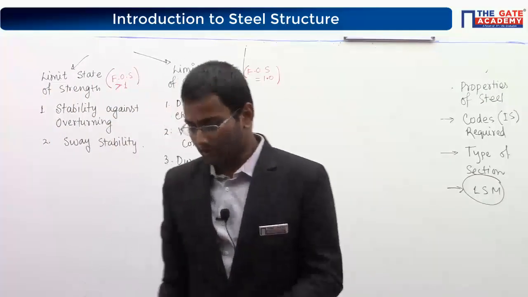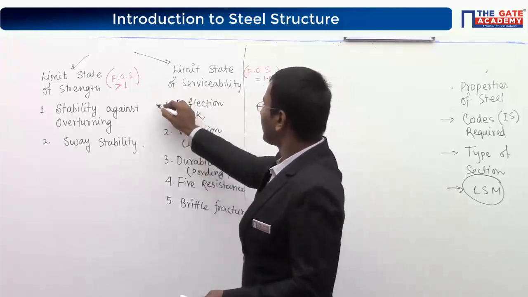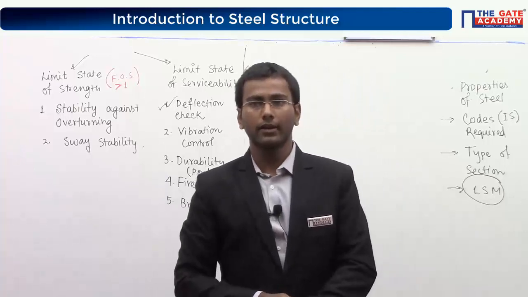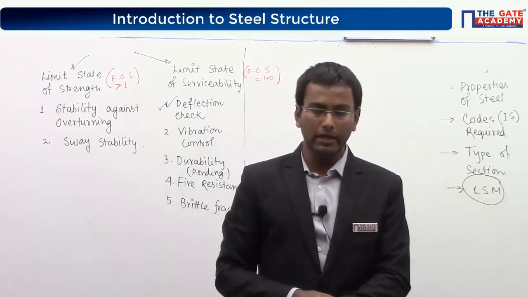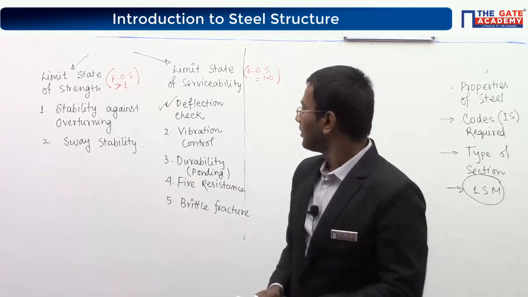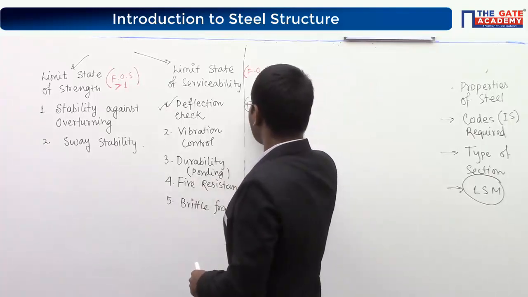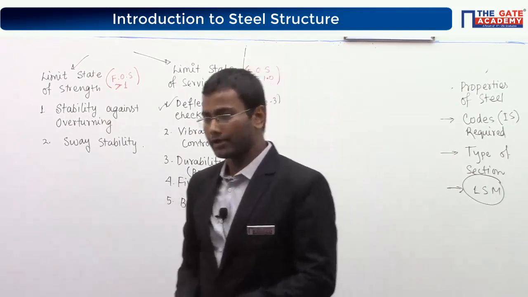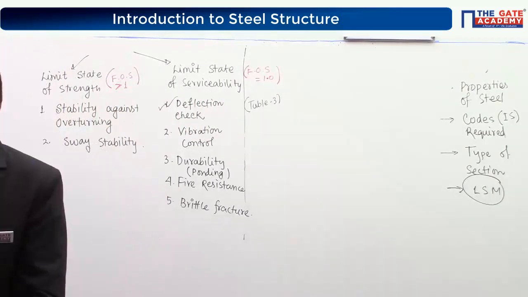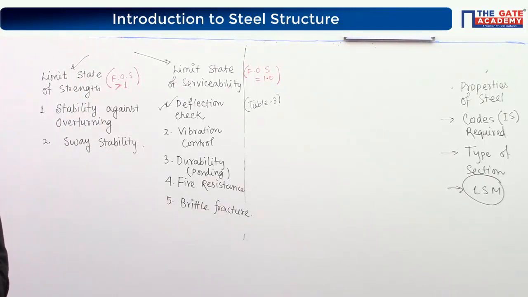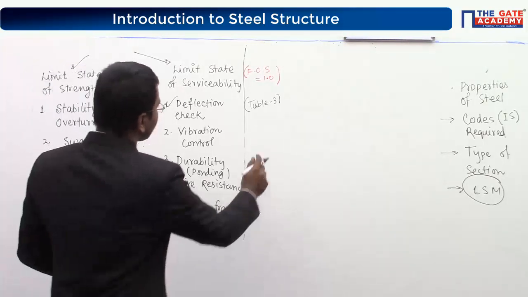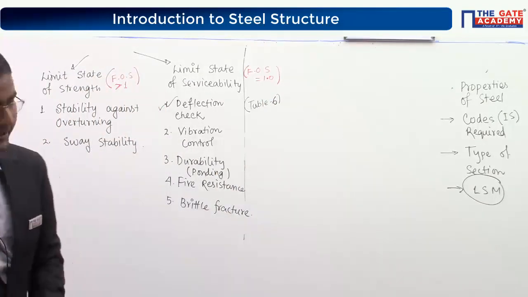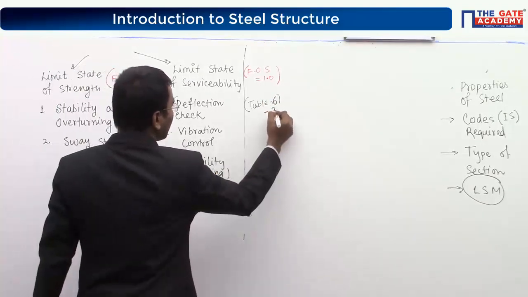Now first one, your deflection check. If you have your IS 800-2007 code, open the table. Correction please, table 6, not table 3. Table 6, page number 31.